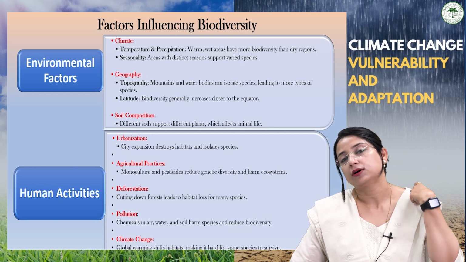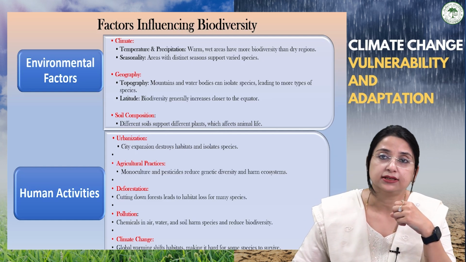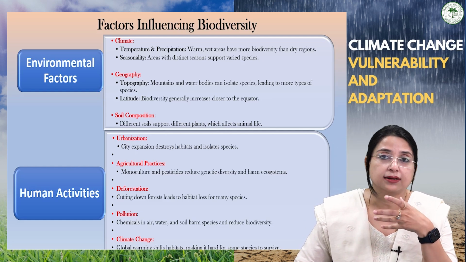For example, if I'm talking about agricultural practices in India, India is blessed with two types of climatic condition, that is, tropical and subtropical climatic condition.